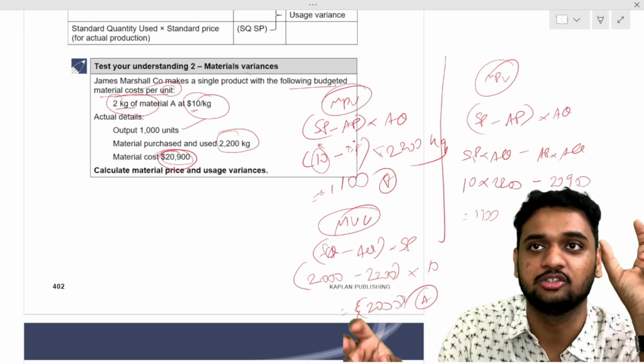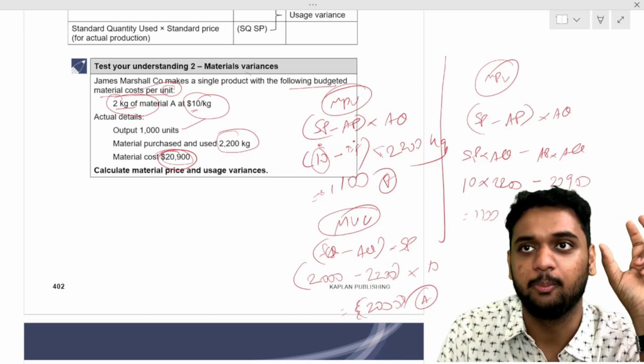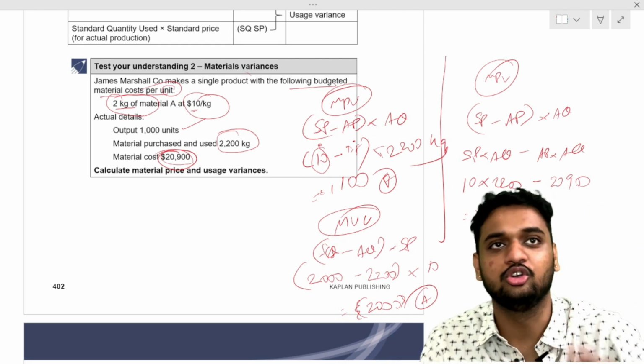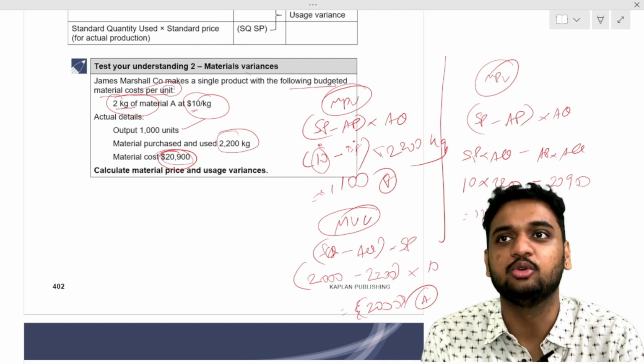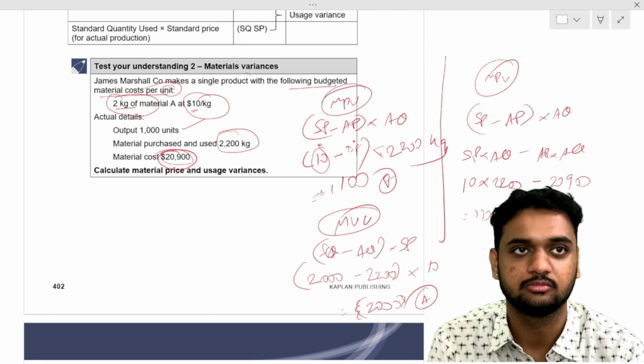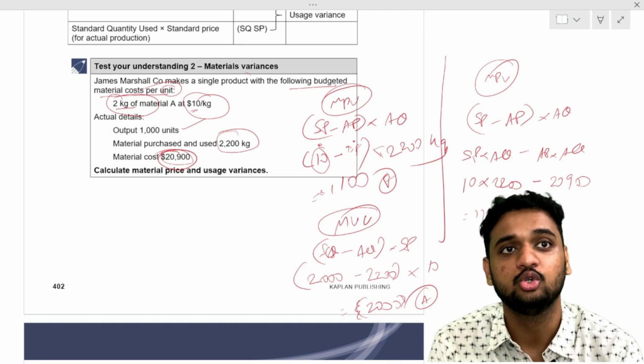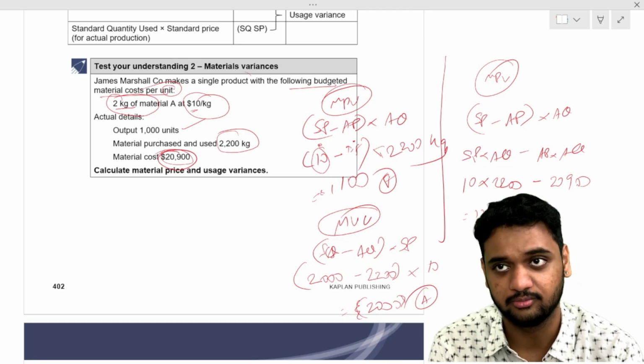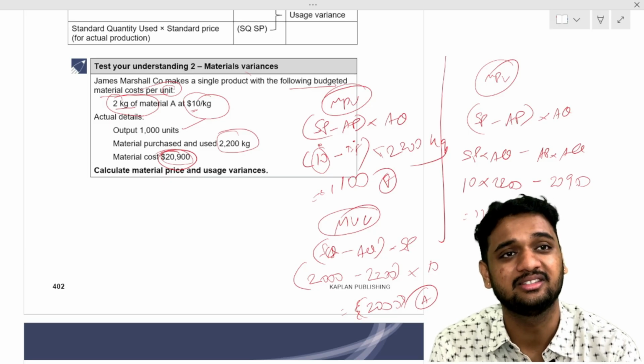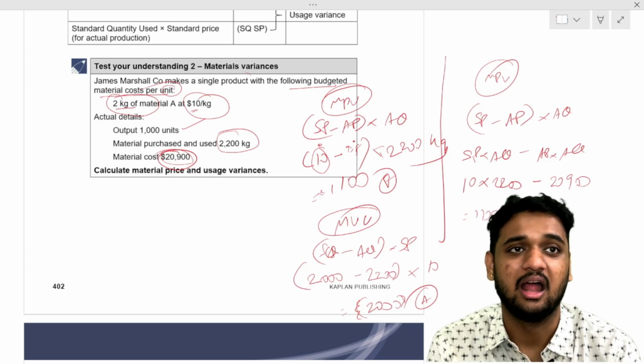Per kg paneer costs how much? It should standardly be 10 rupees. So 200 into 10, 2000 rupees is my material usage variance, adverse. Material usage variance adverse is 2000 rupees. Material price variance, 1100 favorable.